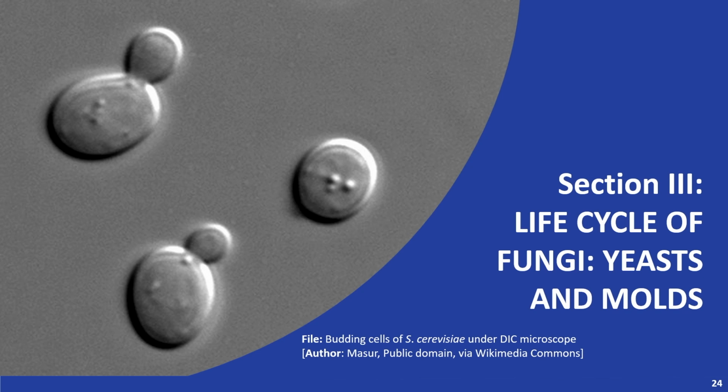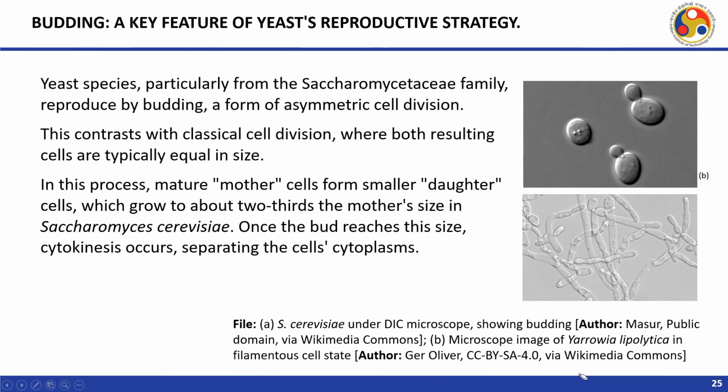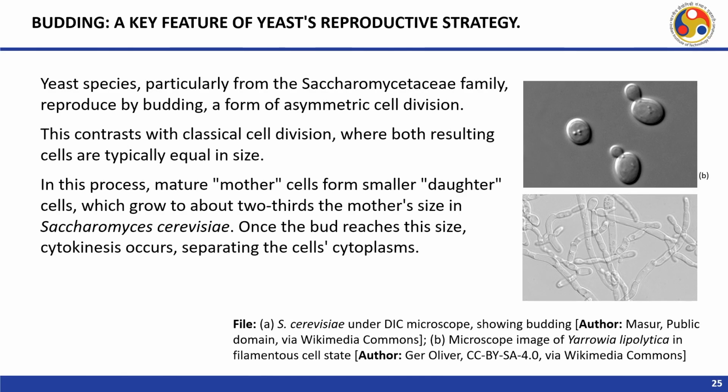Let us now discuss the life cycle of fungi. We will be discussing yeasts and molds one by one. So, let us try to know about budding, which is a key feature of yeast's reproductive strategy. Particularly, the Saccharomyces family reproduce by budding, a form of asymmetric cell division.